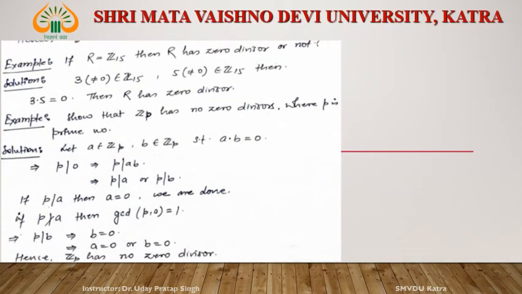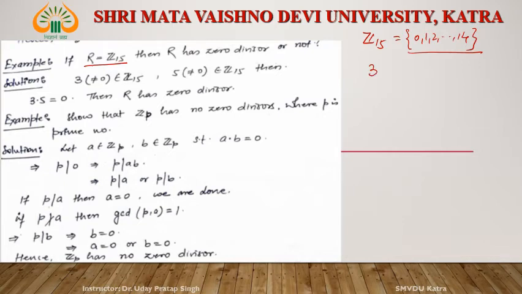Similarly, consider Z15. What is Z15? Z15 is nothing but 0, 1, 2 up to 14, the remainders when integers are divided by 15. Then this Z15 is with zero divisor. Why?